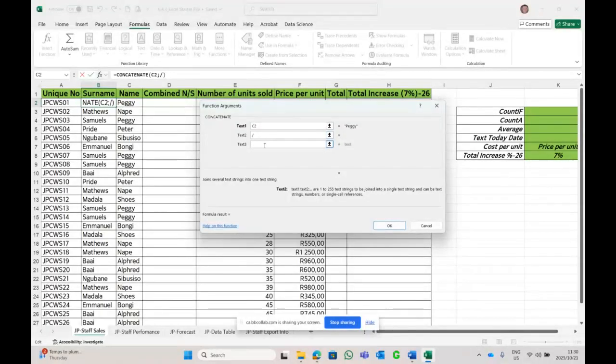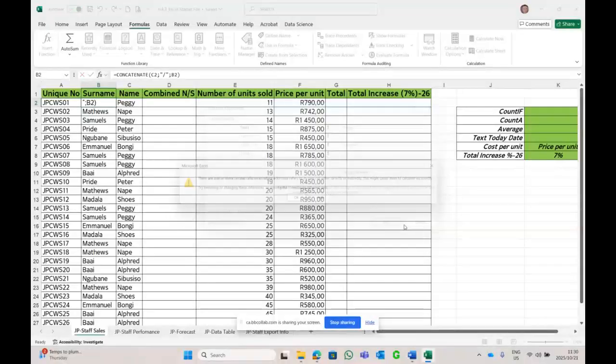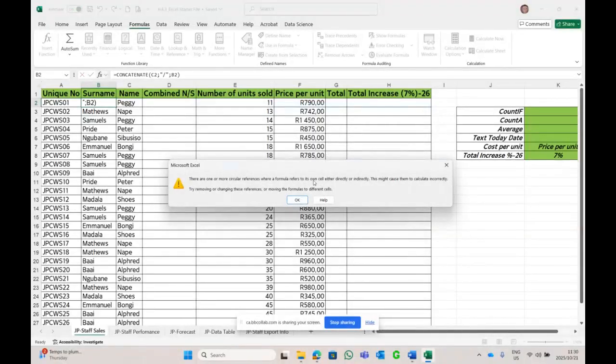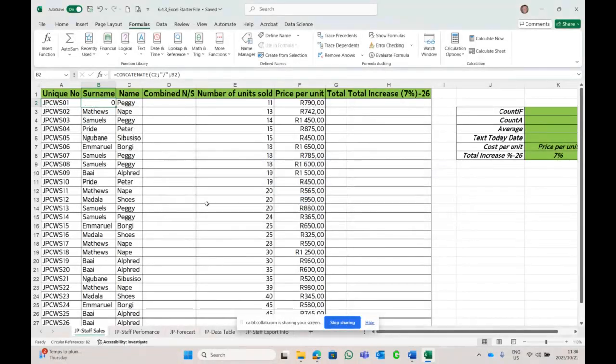In the third text, you see, when I click in the third text, automatically the inverted commas get locked in for me. And we're going to click on the surname called, I don't know what it is, Peggy Samuels. And I click on OK. There is one more circular, incorrectly, moving or changing, let's say OK.